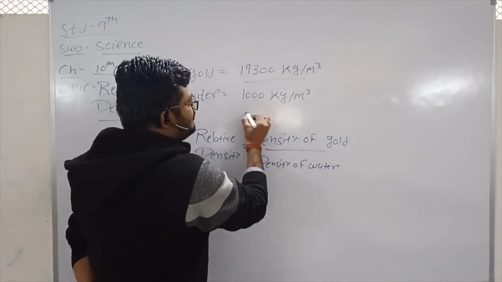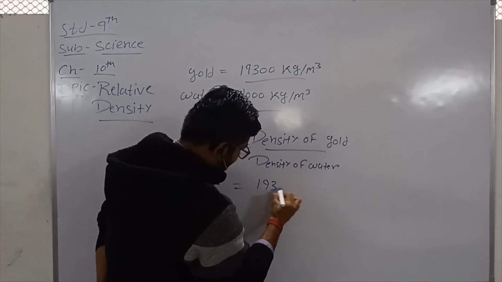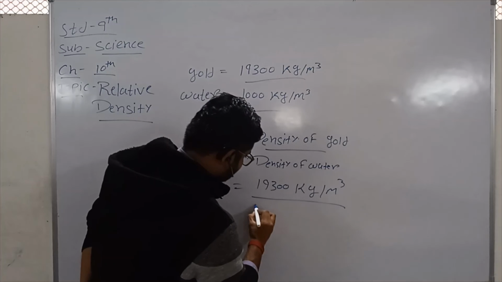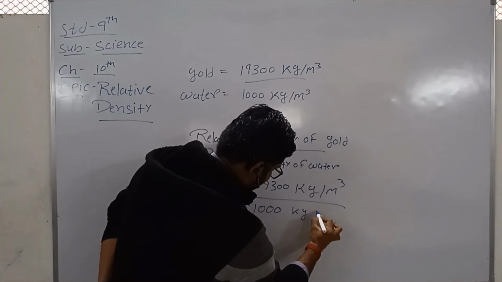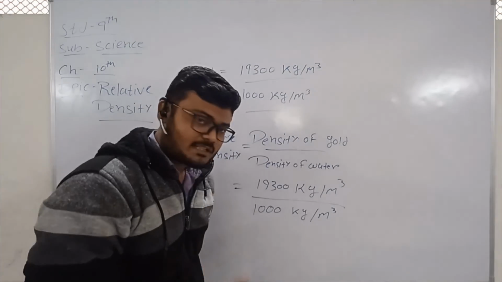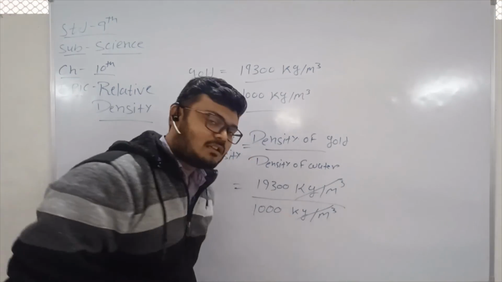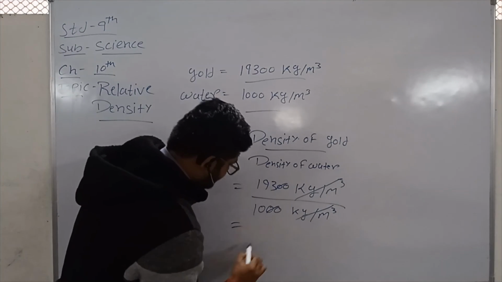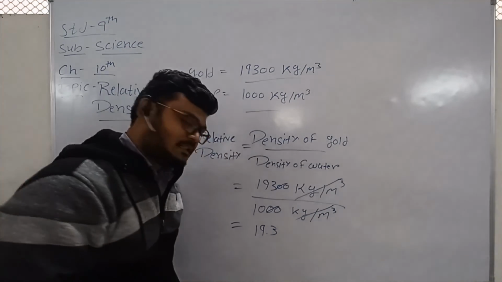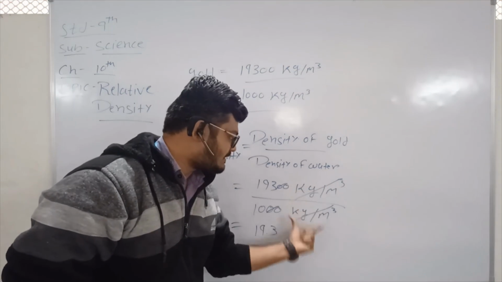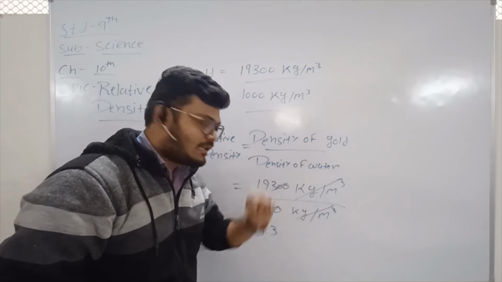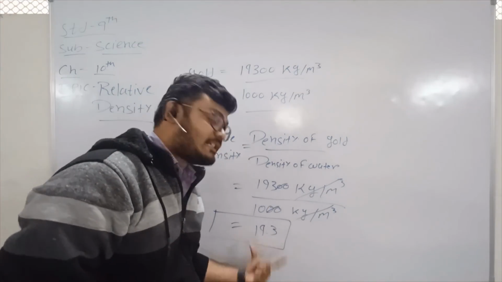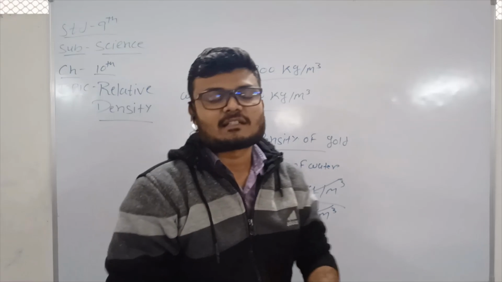Right, so now as we have both the values over here, now there is just a simplification. Both units are the same, that is why they will be cut. 2 zeros will be cut, and from this we get 19.3, right? Here there will be no unit because the same unit of these densities will be cancelled, and here we get the relative density of gold, which is 19.3, right? So that is relative density.